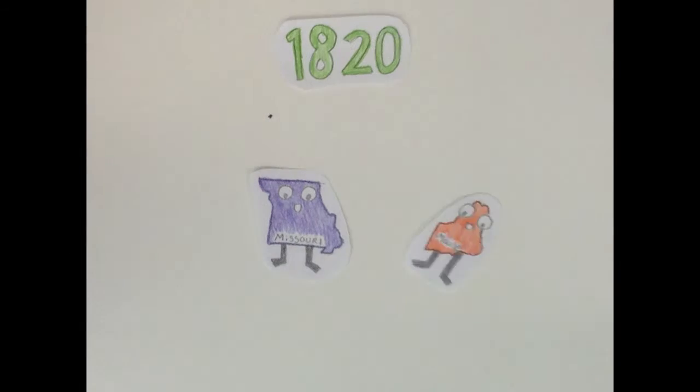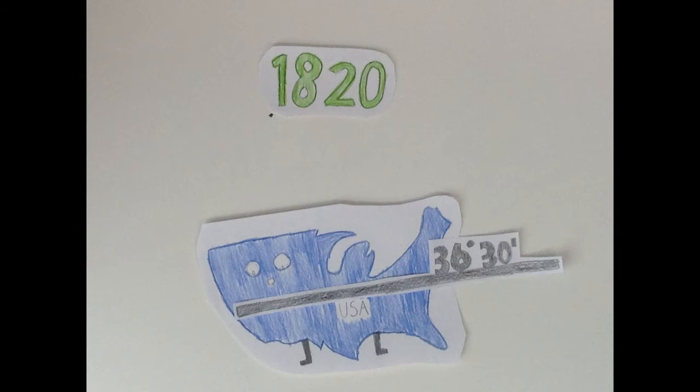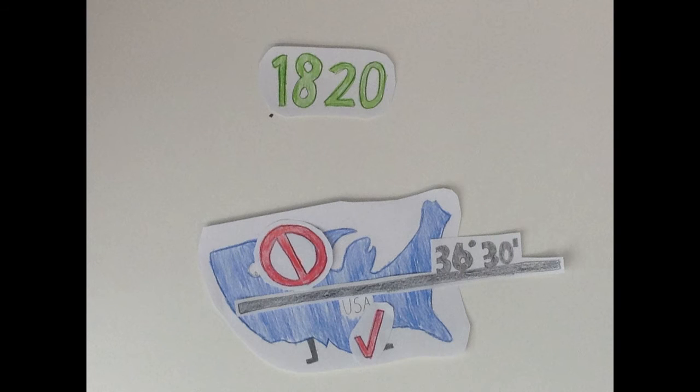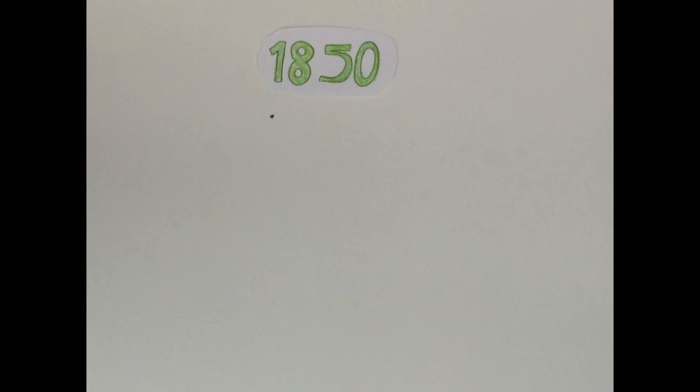So in 1820, Maine joined as a free state, and Missouri got to join as a slave state, keeping the balance. Also, no more slave states were allowed north of the 36°30' parallel. This was called the Missouri Compromise. In 1830, Arkansas came in as a slave state, and Michigan came in 1837 as a free state, maintaining the balance. In 1850, Congress revisited slavery, but there were many issues.